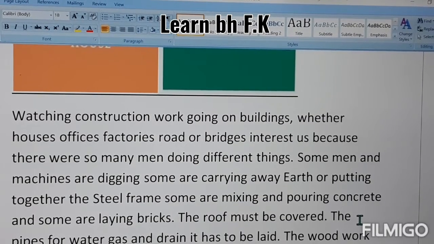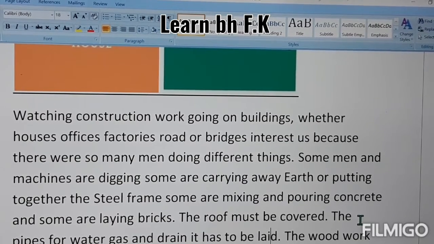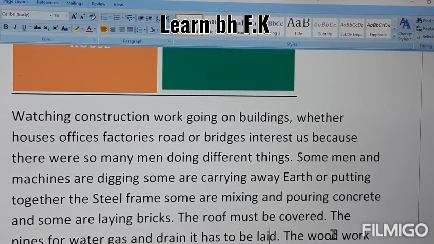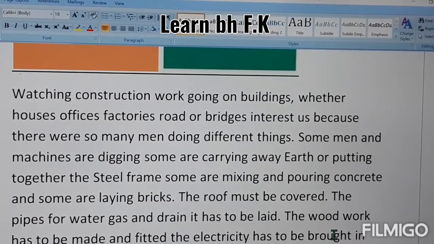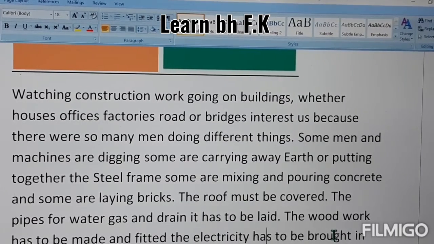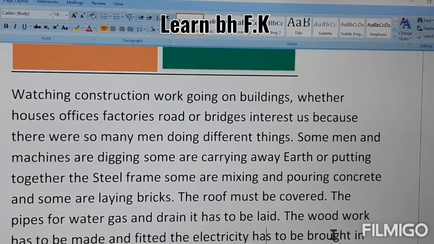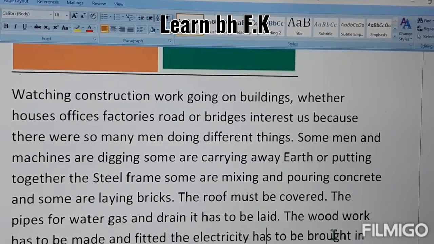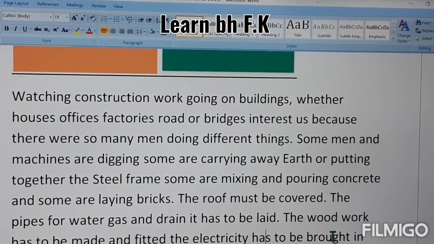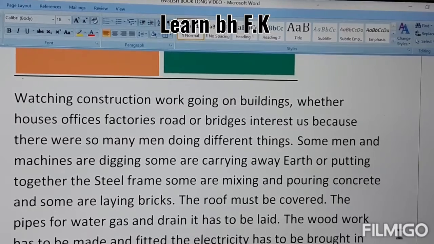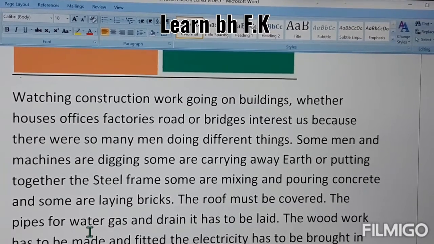The gas pipes and drainage pipes have to be laid down in the walls or in the roof. The woodwork for the kitchen, the cupboards and other things also has to be made and fitted.